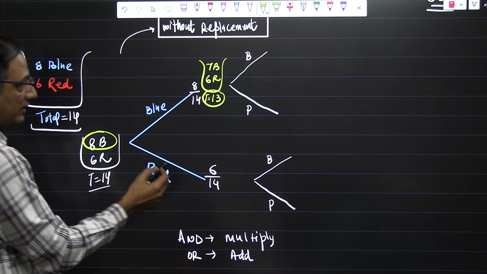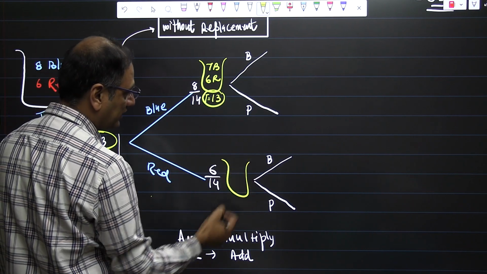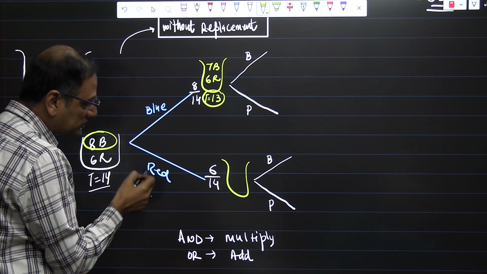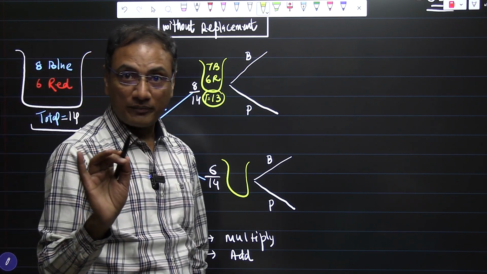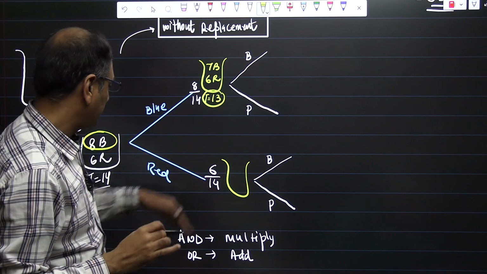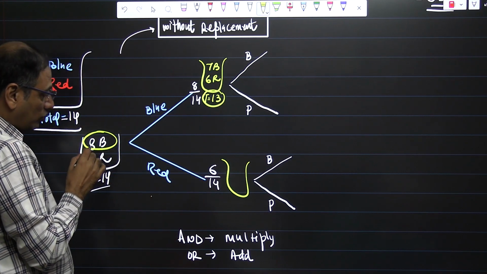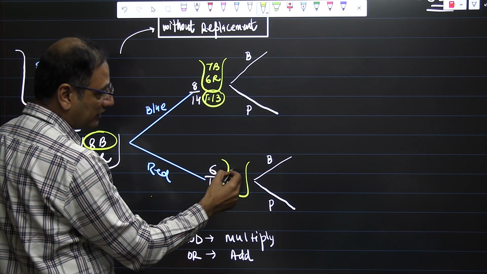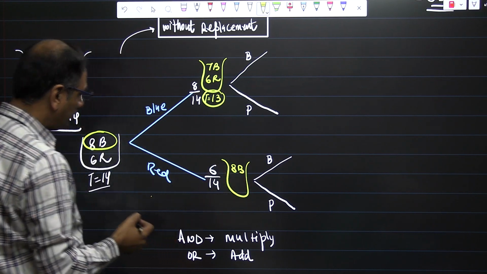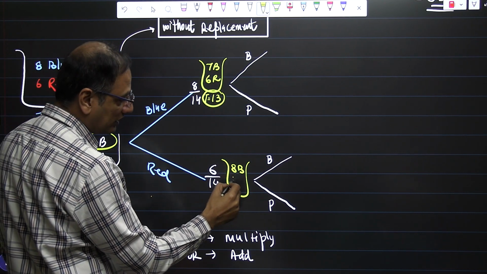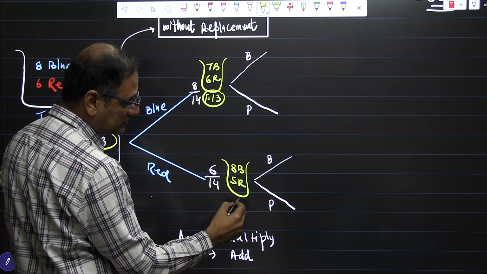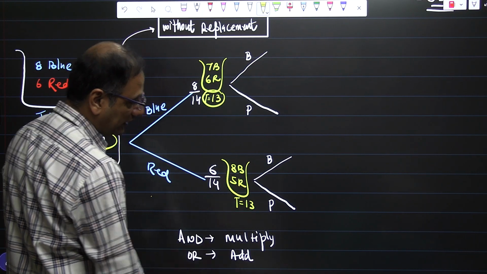Okay, and here we have to make the jar also. If we choose a red ball, it means blue balls are the same, we haven't touched a blue ball. Okay, those are the different things. So we take red, then out of blue balls we are having 8 blue, and out of 6 red, we dropped 1 red, therefore we are left with 5 red. This means in total we are having 13.